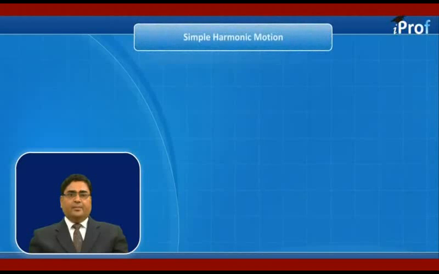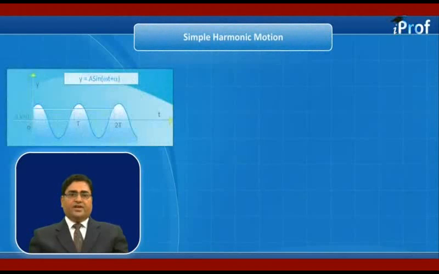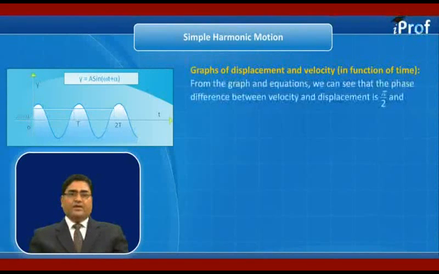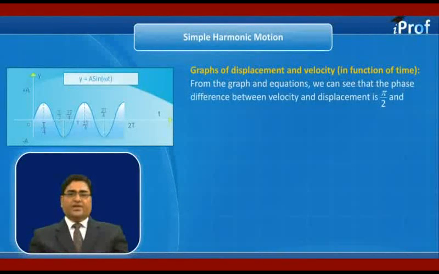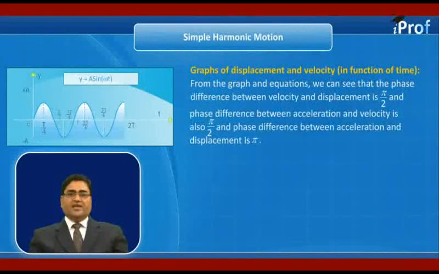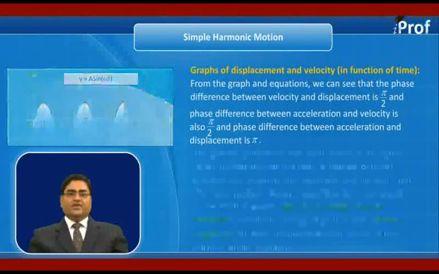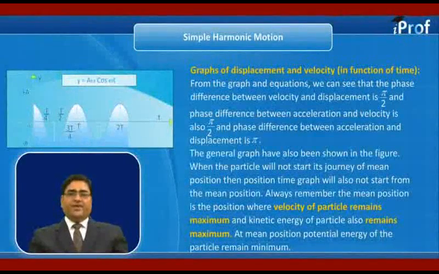If we are interested in plotting the graph for position-time, velocity-time and acceleration-time, then the graph will be as shown in the figure. From the graph and equations we can see that the phase difference between velocity and displacement is pi by 2. The phase difference between acceleration and velocity is also pi by 2, and the phase difference between acceleration and displacement is pi. The general graphs have also been shown in the figure.